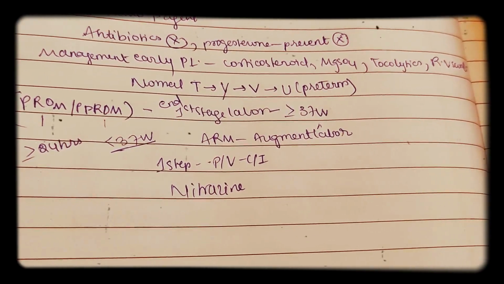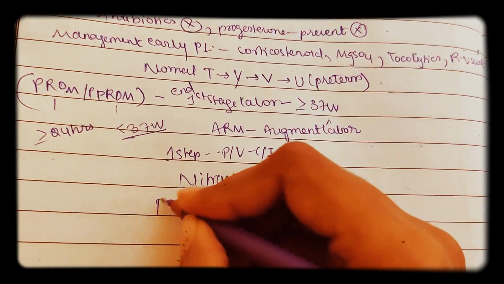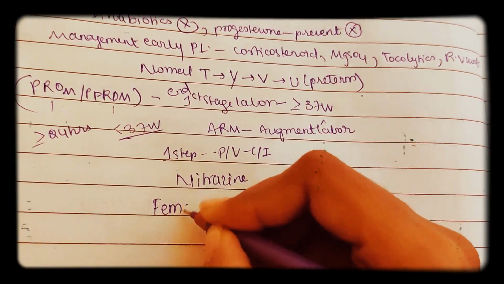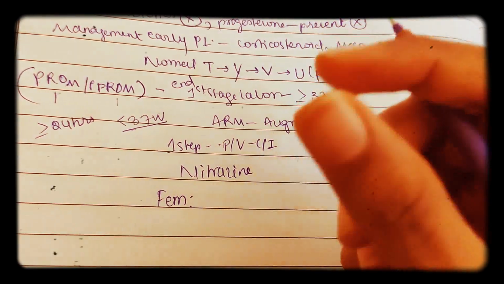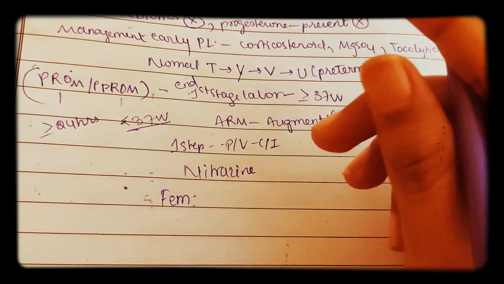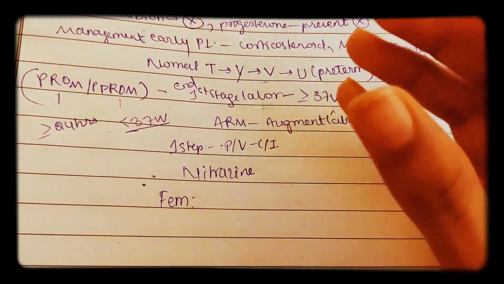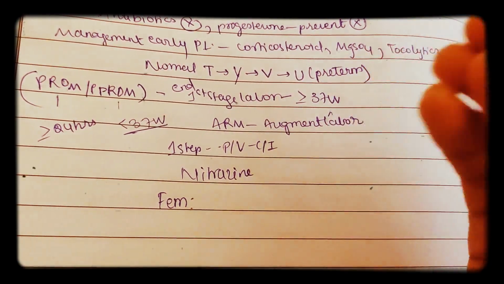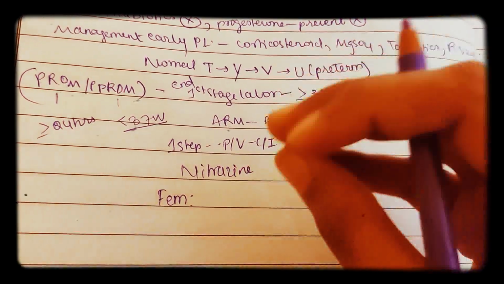Now coming to the fern test. This is a new test. Fern test is to take the discharge from the mother's vagina and check under microscopy. If ferning is present, it's amniotic fluid. Okay, so membranes are ruptured. If beaded appearance, it is vaginal discharge.